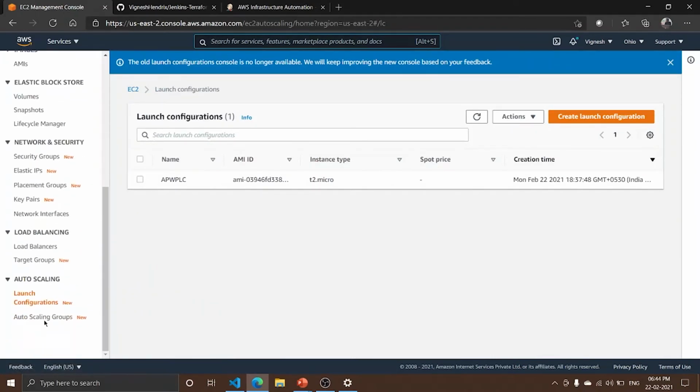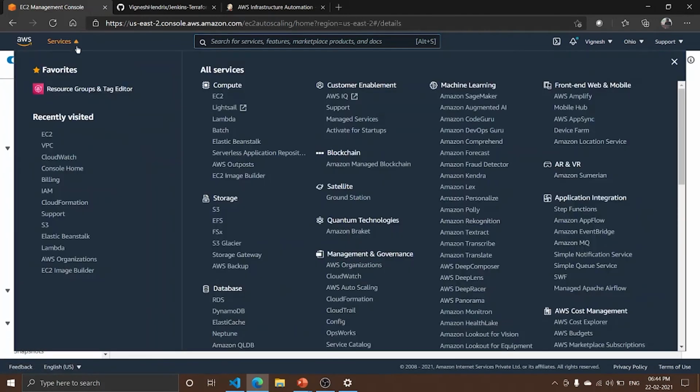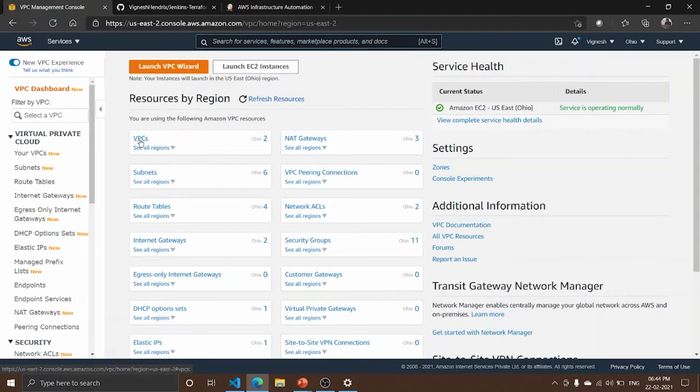A launch configuration is created named APWPLC, which we have defined in the Terraform template. Using this launch configuration, an autoscaling group is created and configured. So now let's move on to the VPC, nothing but virtual private cloud.